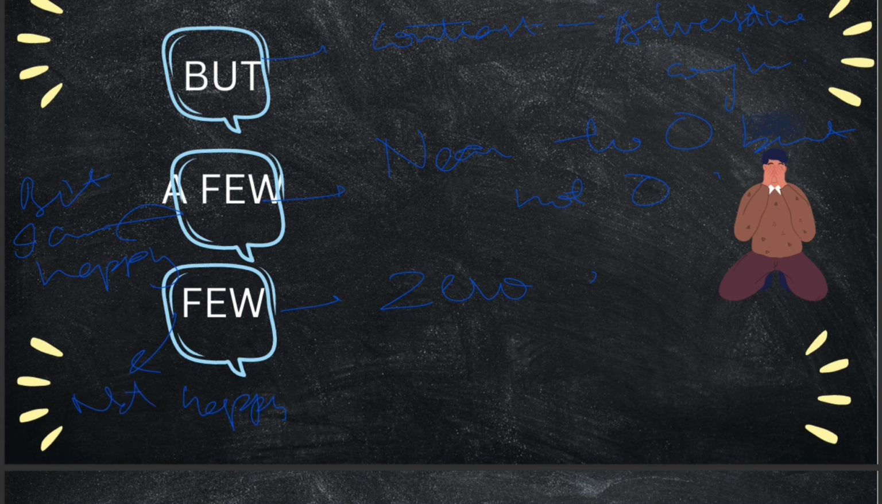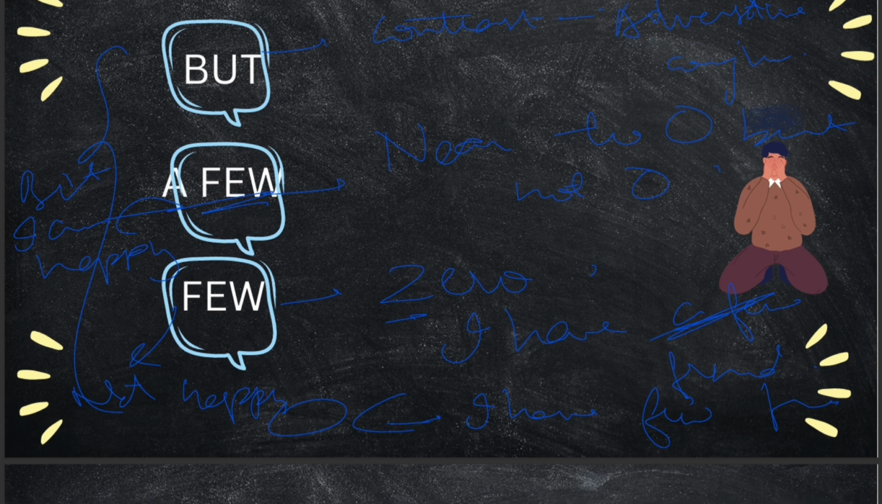If I were to give you an example of using a few in a sentence: I have a few friends. Now, when we are saying I have a few friends, this basically means I have a handful of friends, but I'm happy with those. Those are my true friends, and I'm really happy with them. But when I'm saying I have few friends, that basically means I have zero friends and I am not happy. Okay? I hope we are clear with these three different conjunctions and their uses. Let's move ahead with the first example.